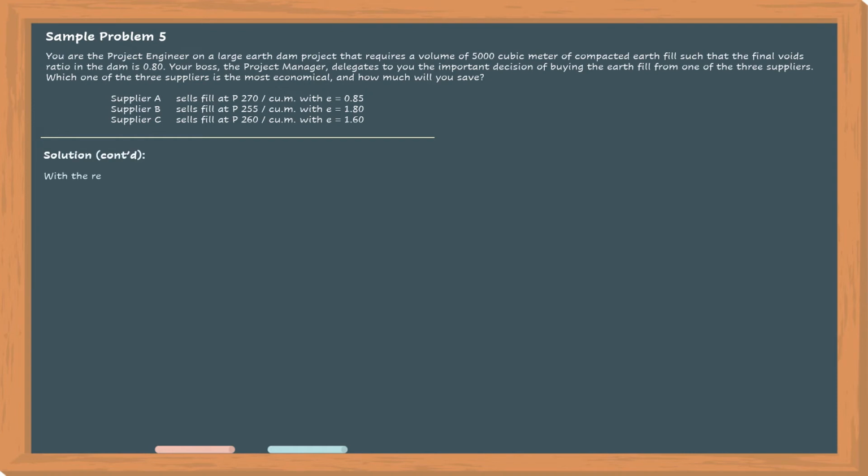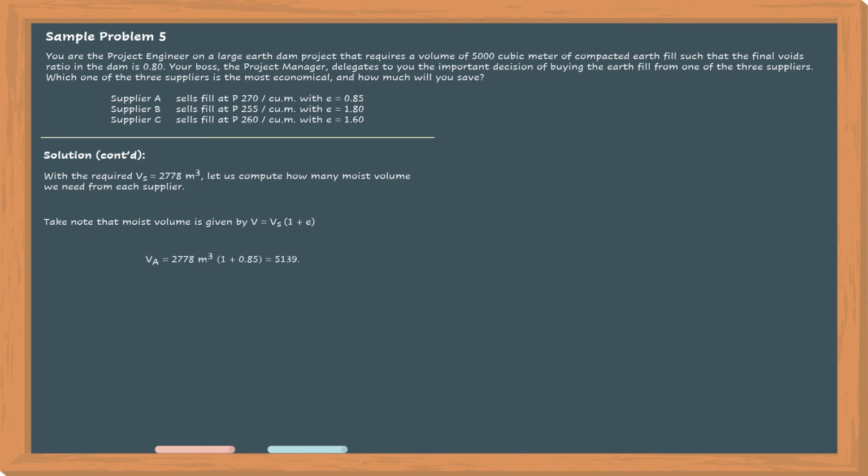So, let's continue. With the required volume of solid equal to 2,778 cubic meter, let us now compute how much moist volume we need from each supplier. Okay, so take note that the moist volume is given by the formula V sub S times 1 plus E. So for supplier A, we need 2,778 cubic meter times 1 plus 0.85. So that's equal to 5,139.3 cubic meter. For supplier B, we need 7,778.4 cubic meter.